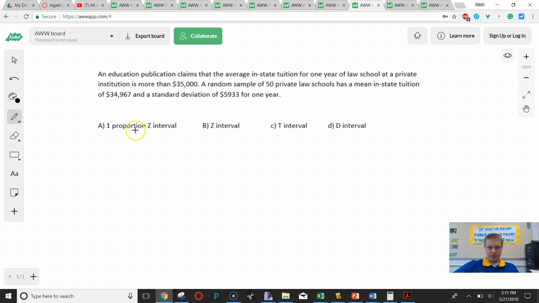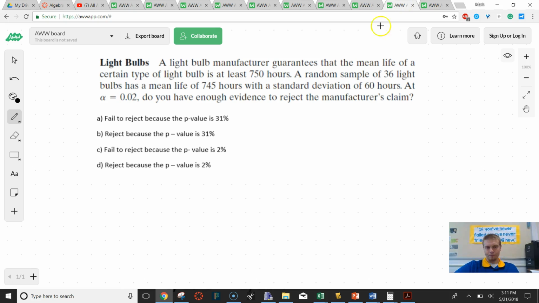Let's try the next one. We have this, and we have to decide what kind of z-interval or z-test it is. This, again, is going to be, since it's got a random sample of 150, a z-interval because they give me a mean and a standard deviation, and it's more than 30. We only use a t if it's less than 30.